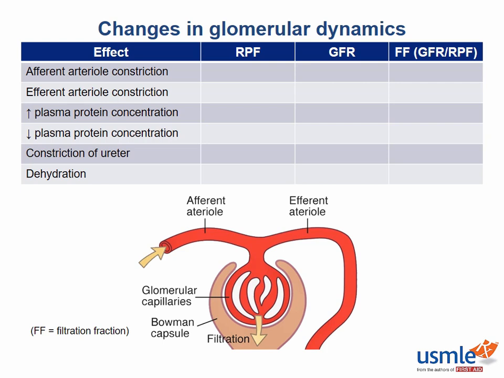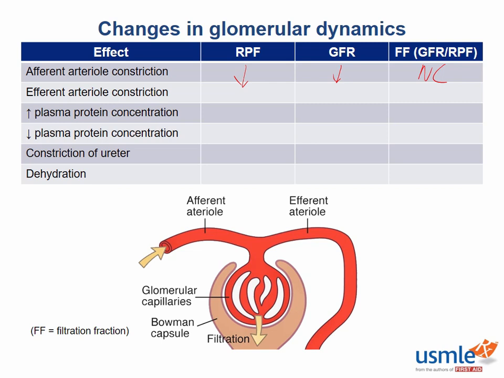Constriction of the afferent arteriole will decrease renal plasma flow by increasing the resistance of blood flow through the kidneys. Downstream, GFR will also decrease because of a loss of some of the hydrostatic pressure within the glomerulus. How do you think this will affect the filtration fraction? There will actually be no change, which I'm abbreviating NC, because both the renal plasma flow and the GFR will decrease to a similar extent.